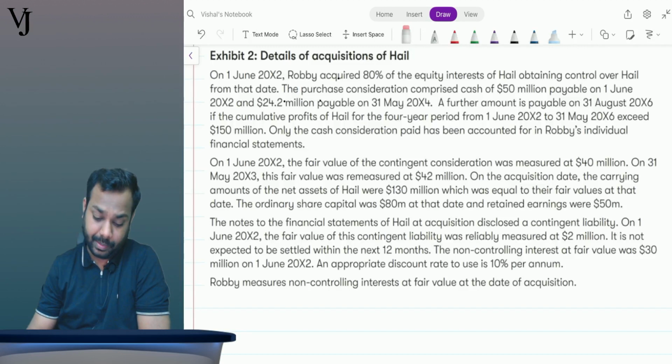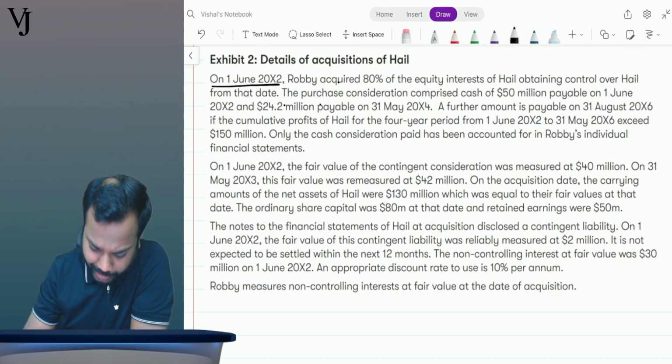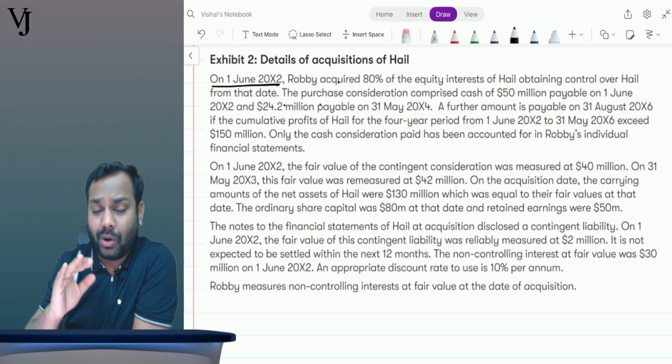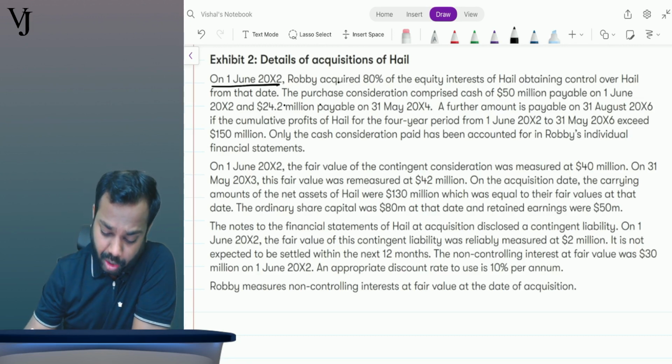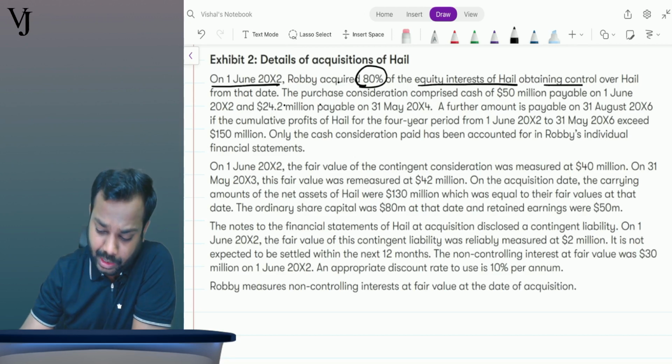Now let's come to exhibit number 2. It says on 1st June 20x2, meaning at the start of the financial reporting period, Robbie company acquired 80% equity interest of Hale, obtaining control over Hale company from that date.